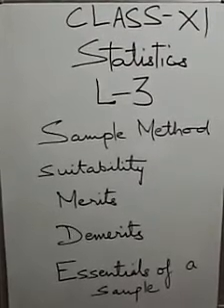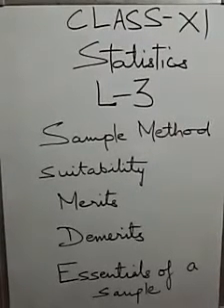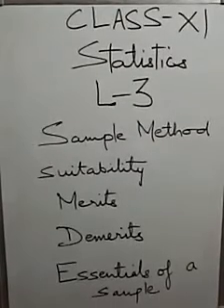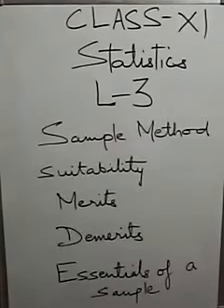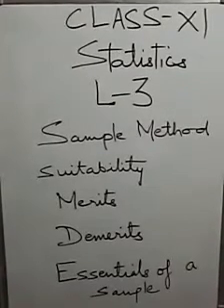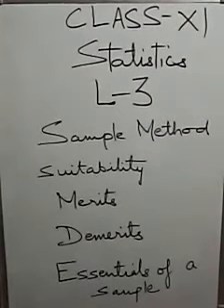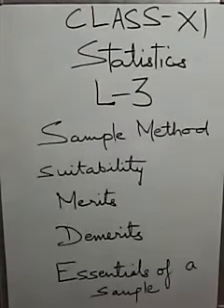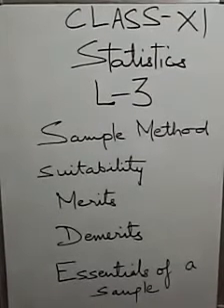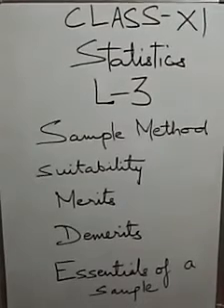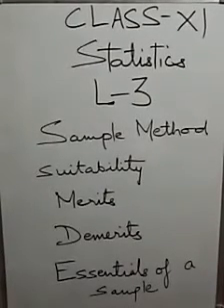Homogeneity. If more than one sample is selected from a universe, these samples should be homogeneous, meaning they are similar. They should not be contradictory to each other. So, homogeneity of the sample is basic for a good sample. Last is adequacy. The number of items in the sample should be fairly adequate so that a reliable conclusion can be drawn, covering the characteristics of the universe as a whole.